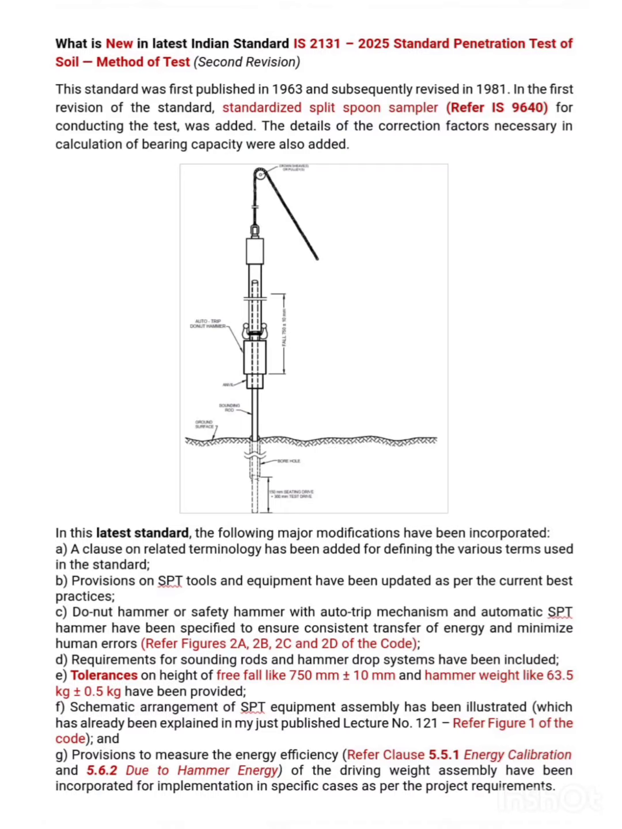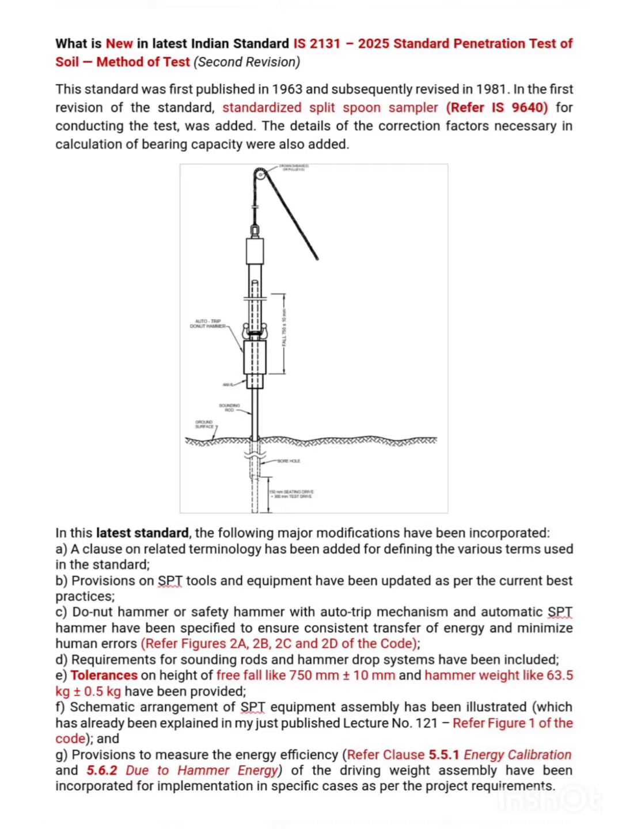Requirements for sounding rods and hammer drop systems have also been included. Tolerances regarding height of free fall and hammer weight have also been provided. Schematic arrangement of SPT equipment assembly has been illustrated, which has already been explained in my just published lecture number 121. For this you can refer to figure 1 of the code.